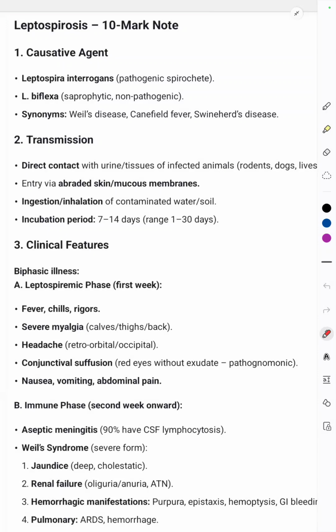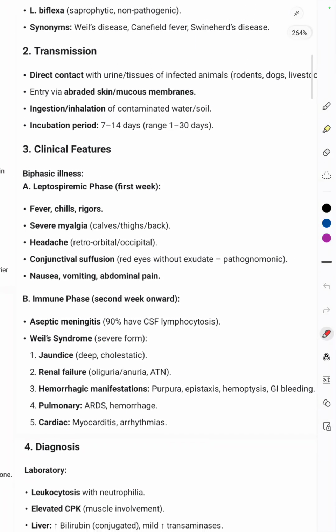So leptospirosis is caused because of Leptospira interrogans, which is a pathogenic spirochete, right? Then the synonyms for leptospirosis can be Cane-field fever, Weil's disease, and Swineherd's disease. Now the transmission is by direct contact with the urine or the tissue of infected animals like dogs, rodents, or livestock. So it is generally given in the question that a farmer working in the rice paddy fields or someone in the gutter, right, they get this infection.